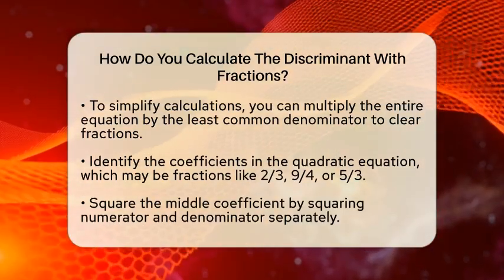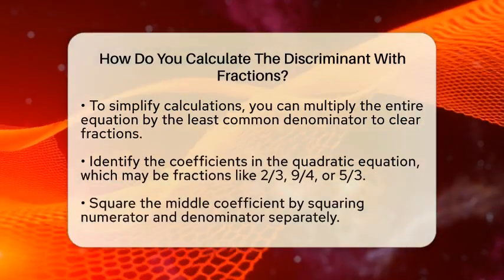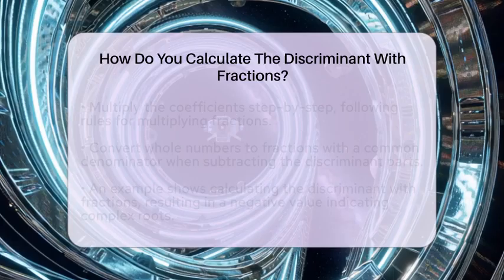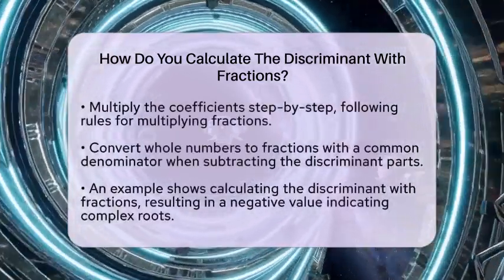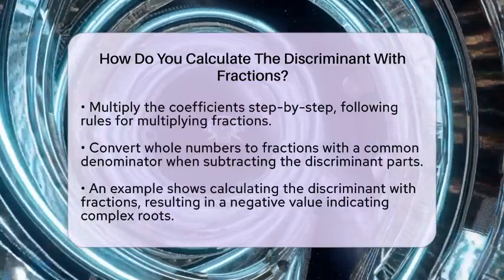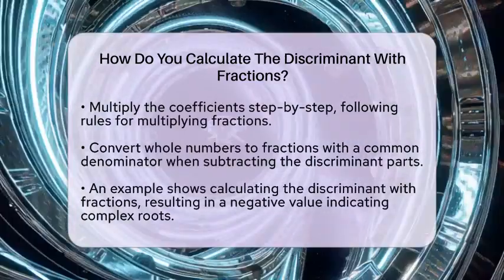Then, calculate 4 times the first coefficient times the third coefficient, 4 times 3/2 times 5/3. Multiply the fractions step by step. 4 times 3/2 equals 6, and 6 times 5/3 equals 10. So the discriminant is 91/16 minus 10.